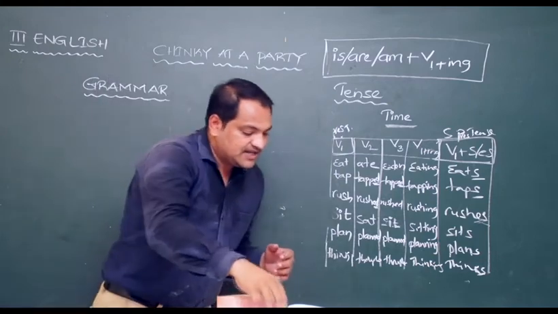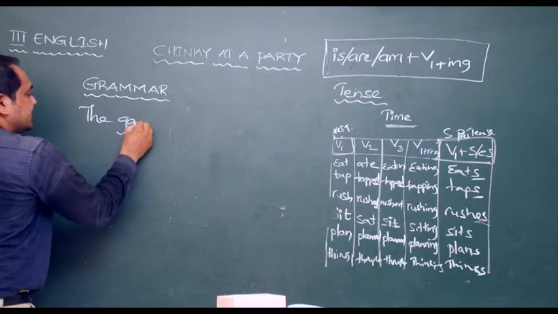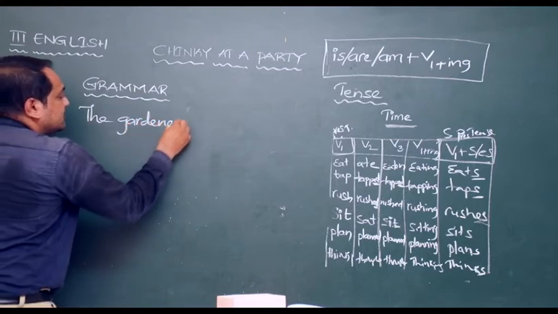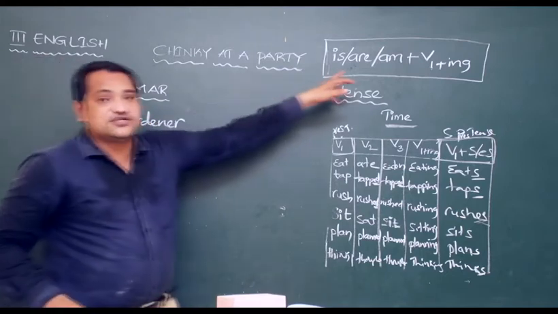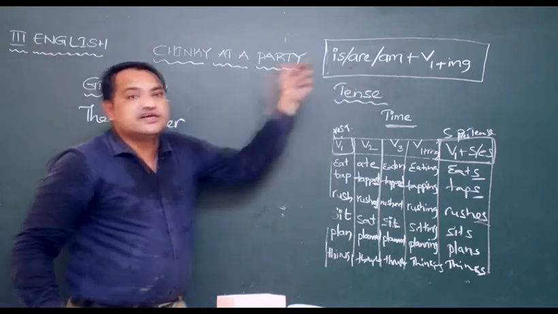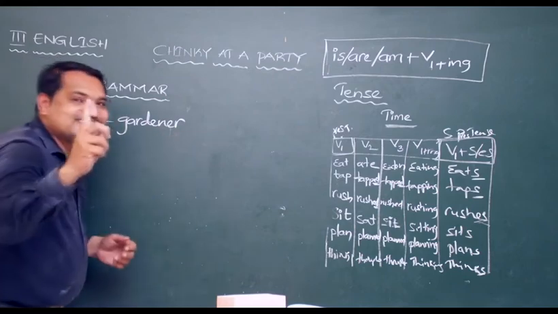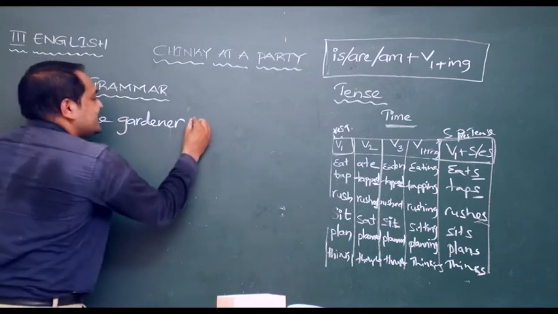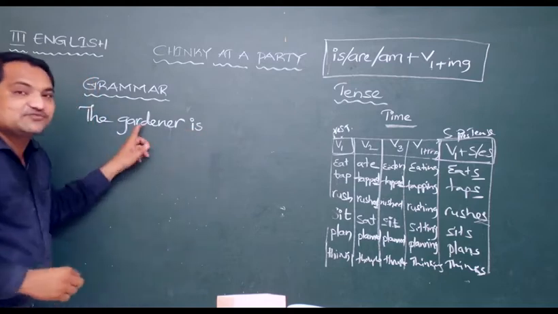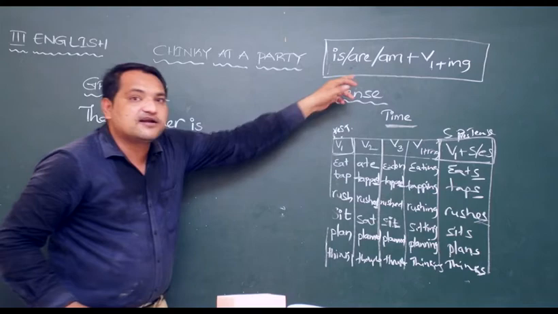The gardener waters plants. The gardener. What should I use? Should I use is here, are here, am here? I should use is, because gardener is singular. One person, is. More than one person, are.